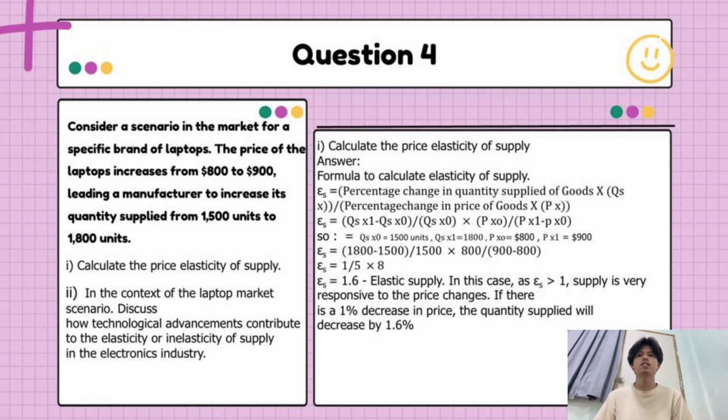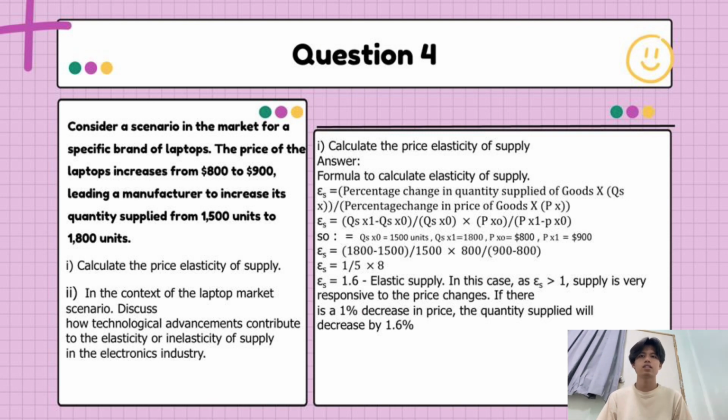To answer this question, you must know the formula to calculate the elasticity of supply. So the formula for elasticity of supply is the percentage change in quantity supplied of good X over the percentage change in price of good X. That is, quantity supplied new minus quantity supplied old, over quantity supplied old, times price old over price new minus price old.